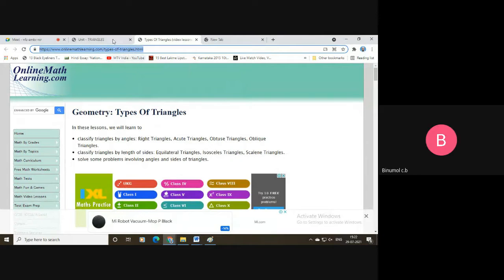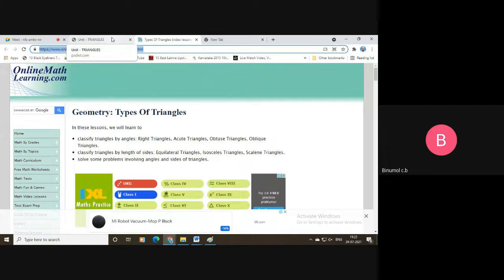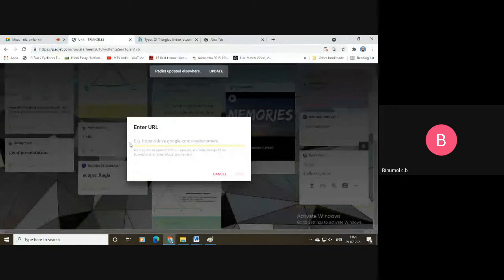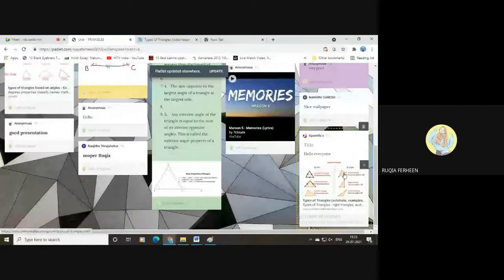I hope you got it. Yeah, I got it, because when I did that, it is showing the image. It is not showing the URL form, so I just got confused with it. No, no. It will be showing in a page form, the page to which you will be directed. If you paste the link here, it will be showing the page to which you will be directed. So it won't be just showing the link. Okay, fine. That was my doubt actually. Sorry for that. Yeah, thank you so much, Binaman, for clearing the doubt.